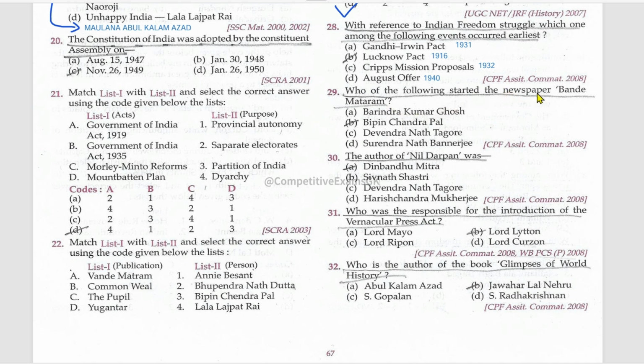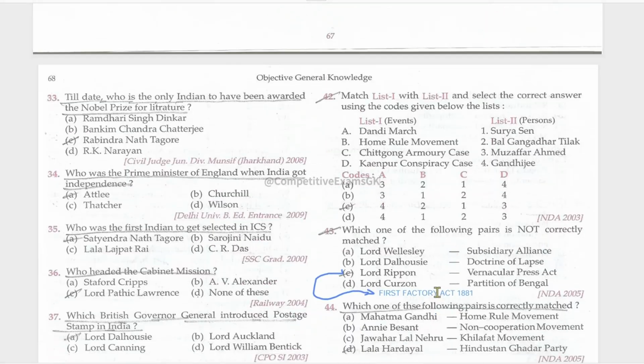Who of the following started the newspaper Vande Mataram? Bipin Chandra Pal. The author of Neel Darpan was Deenbandhu Mitra. Who was responsible for the introduction of the Vernacular Press Act? Lord Lytton. This was introduced in which year? Mention it in the comment. Who is the author of the book Glimpses of World History? Jawaharlal Nehru.